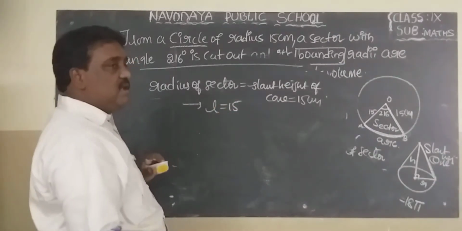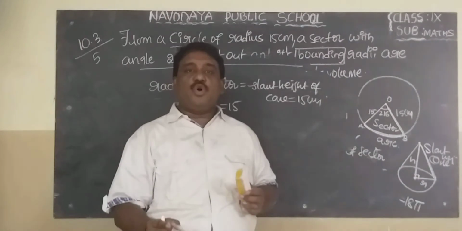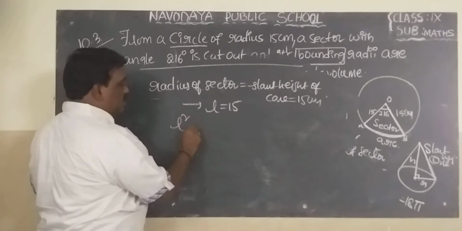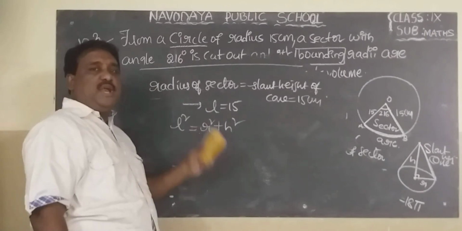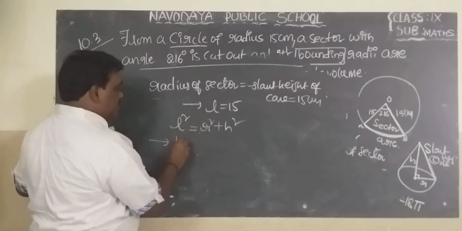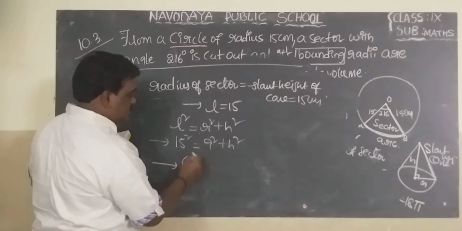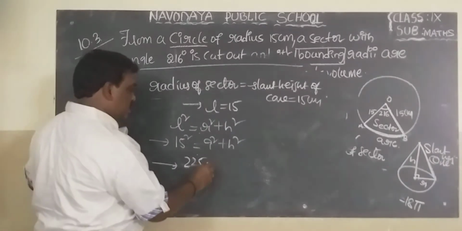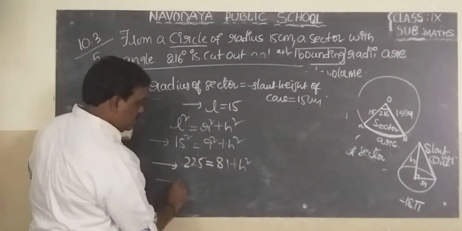L value is 15. Then what is the relation between L, R, H in a cone? L square equal to R square plus H square. The relation between slant height, radius and height. 15 square equal to 9 square plus H square. 15 square is 225. 9 square is 81, plus H square.